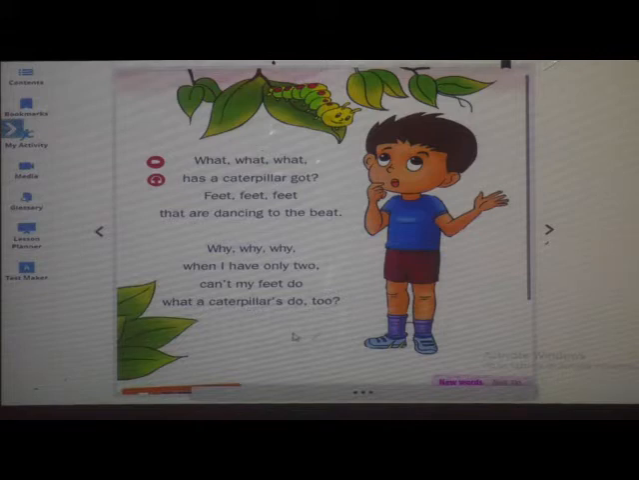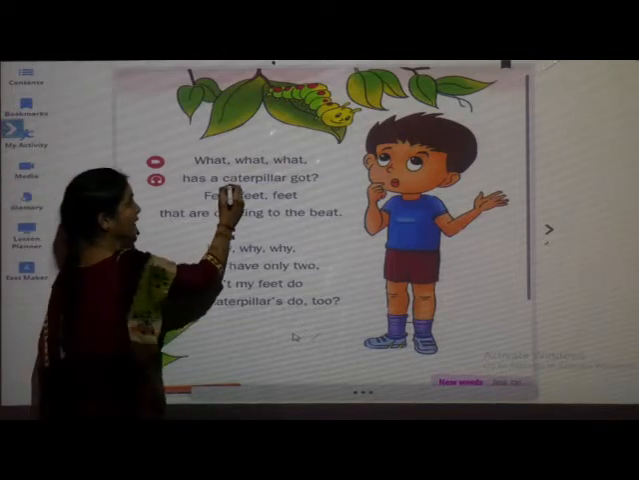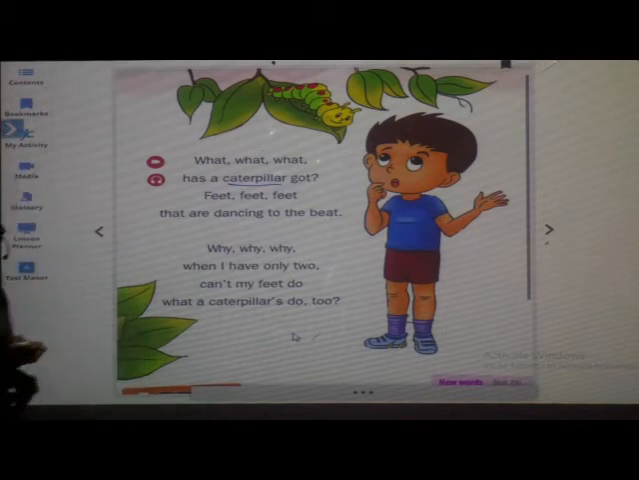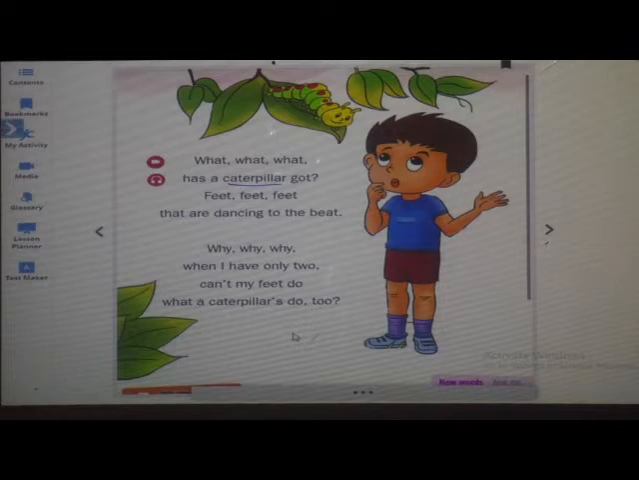So, what are the words we have seen in this poem? It is caterpillar. Caterpillar. Repeat after me. Caterpillar.